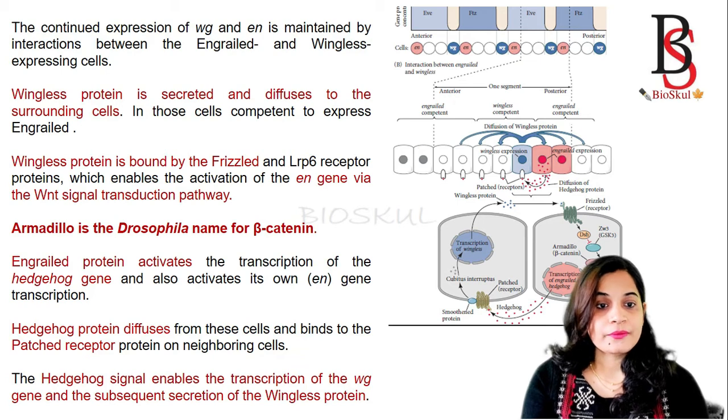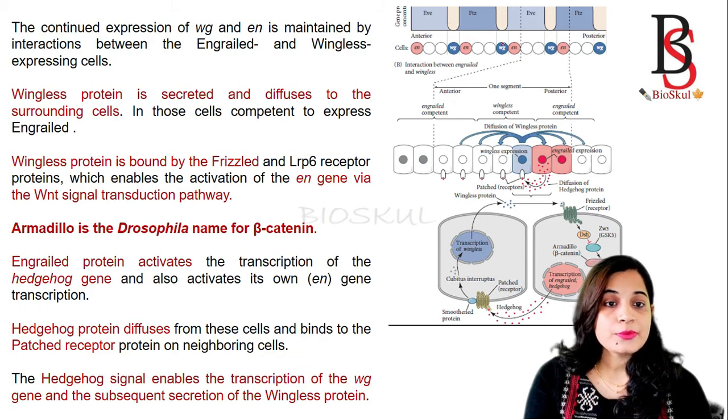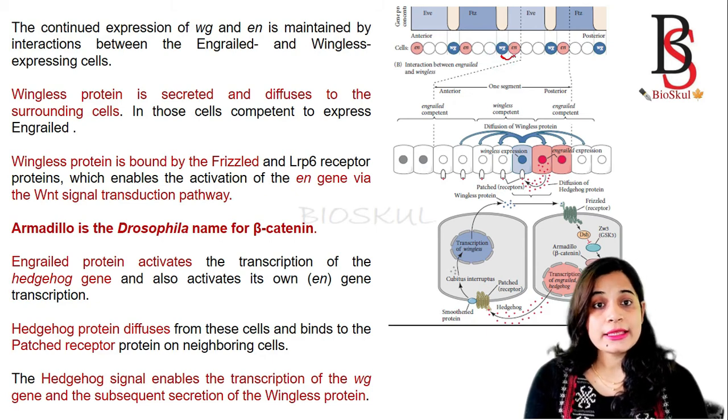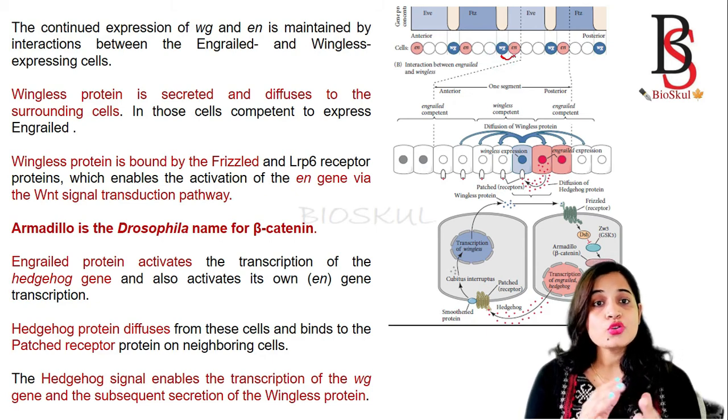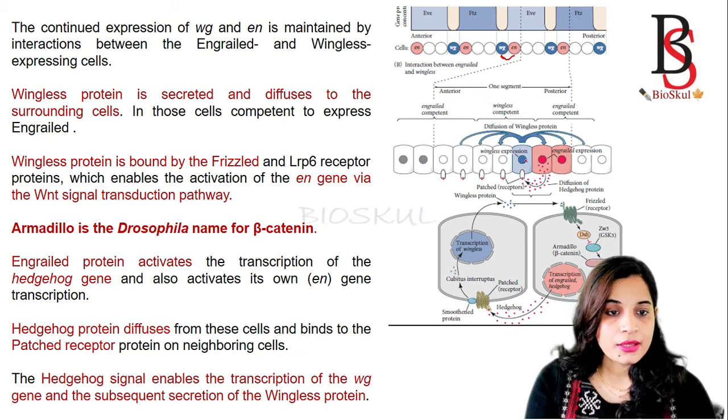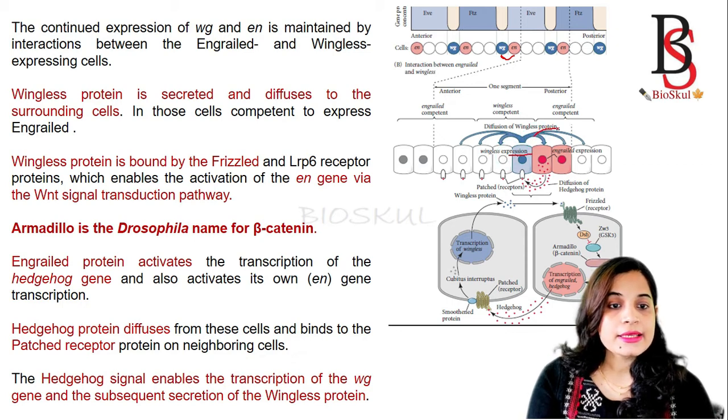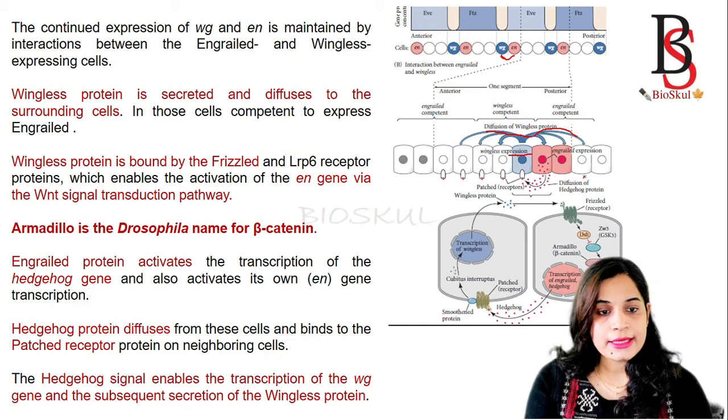Wingless protein. Okay, we know that the wingless gene is expressed where there is no Fushi Tarazu or Even-skipped. Wingless protein is secreted and diffuses to the surrounding cells. So this blue color is the wingless protein. It is expressed and diffuses to the surrounding cells.